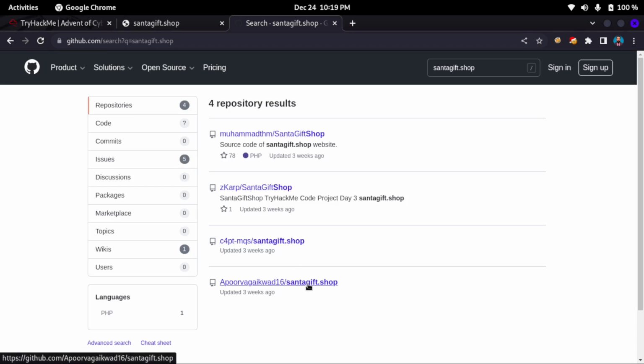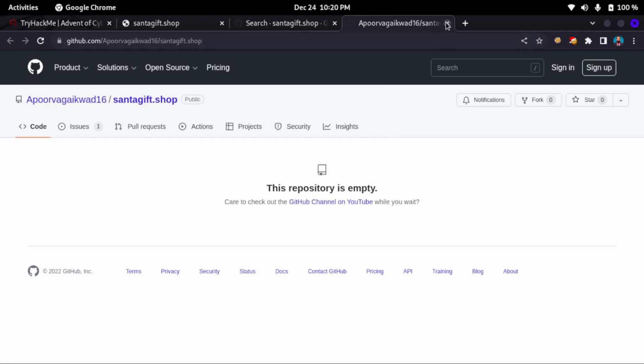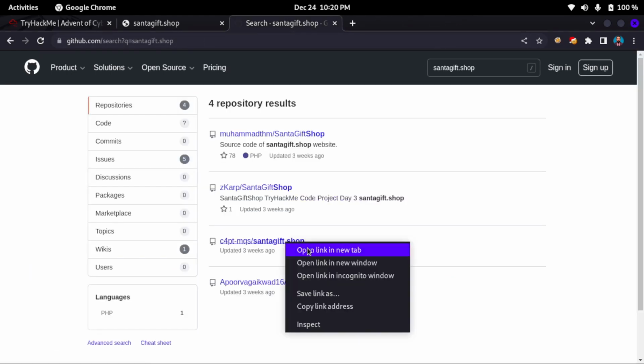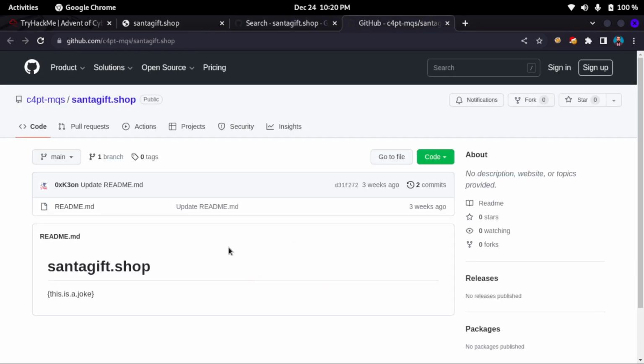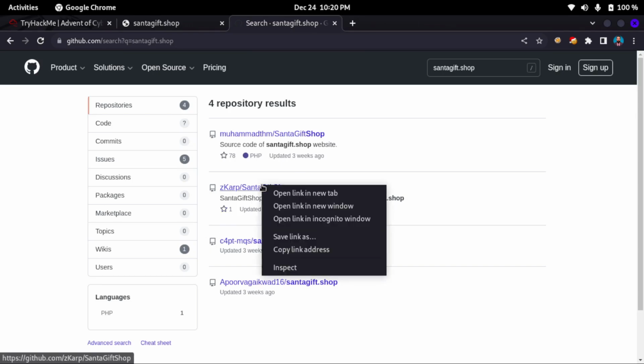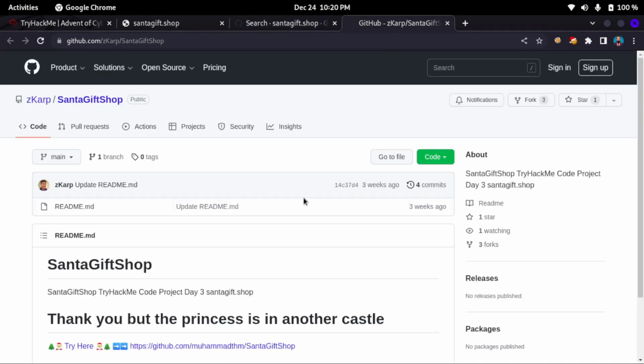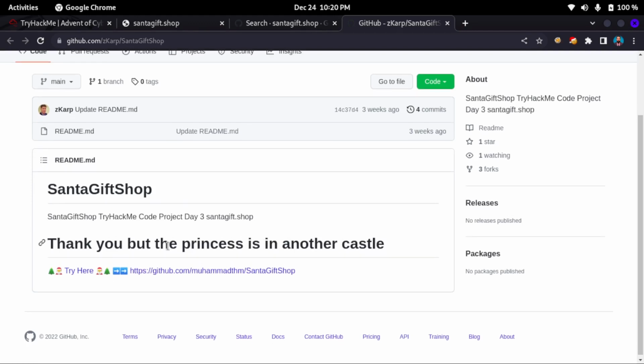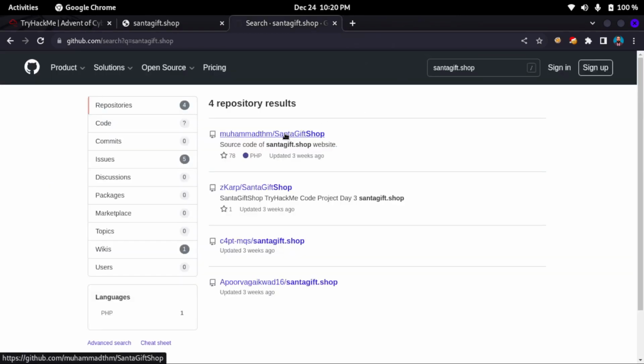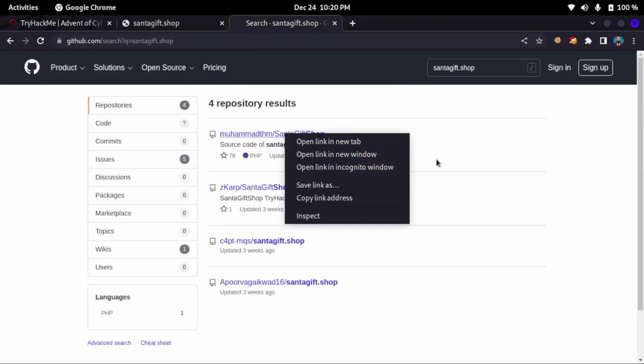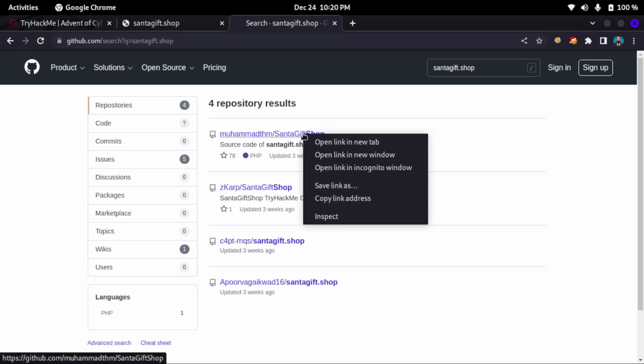Then I will open this, and it says this repository is empty. Let me check the next one, and it says this is a joke. Okay, so if I click on this, it says thank you, but the princess is in another castle. So it's Muhammad THM TryHackMe Santa gift shop. This is the first URL that I found actually. So it was a kind of a game actually.